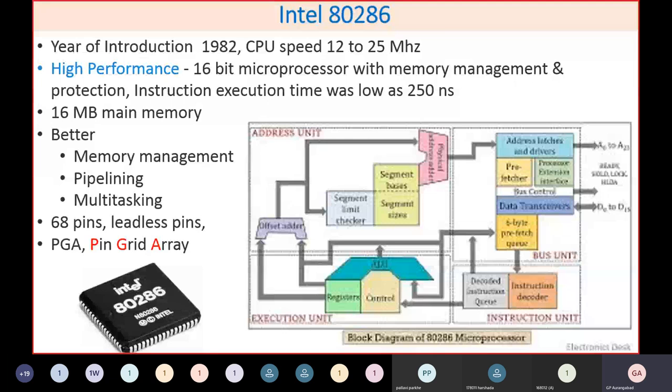So this is the 80186. Then after this 80186, the next processor launched by Intel is 80286. Again, like 80286 also we received somewhere in 1992 in government polytechnics. And I worked on these also.